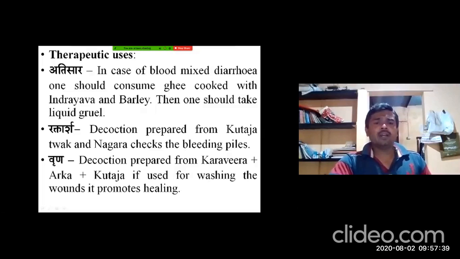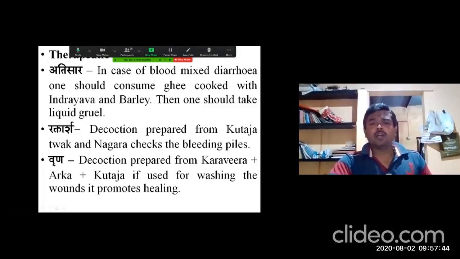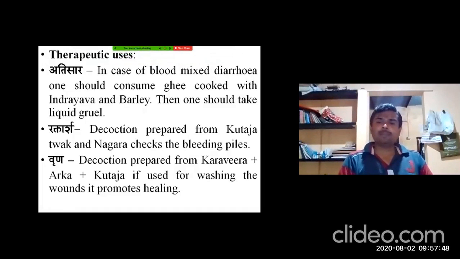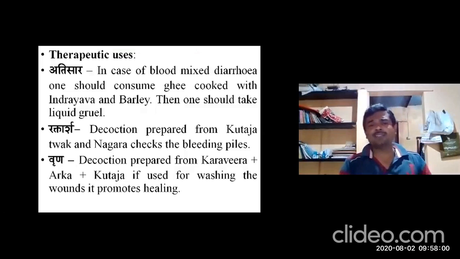Then one should take liquid gruel. So simple. You can prepare the Gruta with the help of Kutaja Bija plus Yava. You can take these two main ingredients and prepare the Gruta Kalpana. According to the Gruta Kalpana, you can prepare the Gruta, and that is administered internally, which helps in stopping the Raktatisara. And here the Patya is liquid gruel. That is, you can prepare like the Yusha Kalpanas, you can advise.